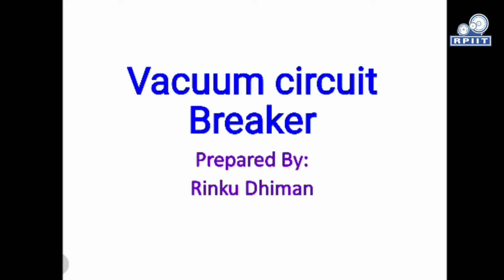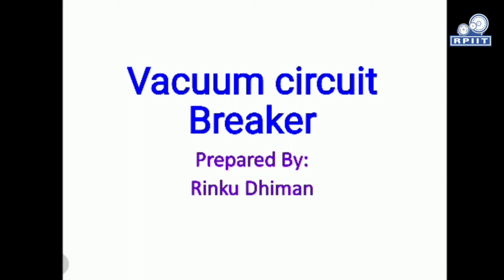Today we are going to discuss the vacuum circuit breaker. In a vacuum circuit breaker, we utilize vacuum as a medium for quenching the arc that is produced during circuit breaker operation. Vacuum circuit breakers are very important nowadays, as are SF6 circuit breakers, and they have a very good characteristic of extinguishing the arc produced during operation. We'll discuss the vacuum circuit breaker's construction, working, and advantages in the slides.